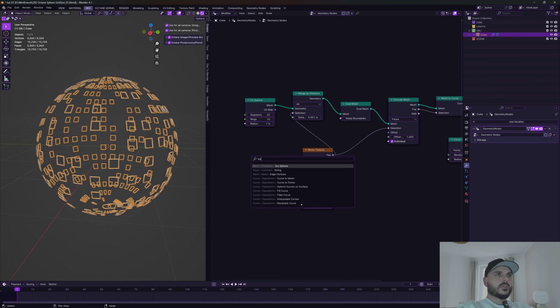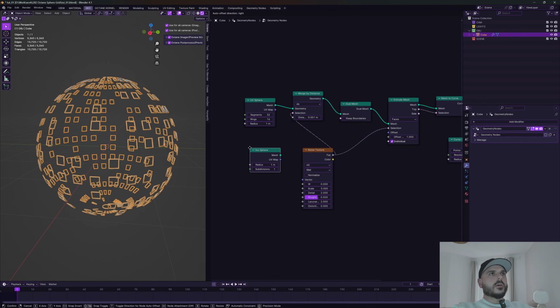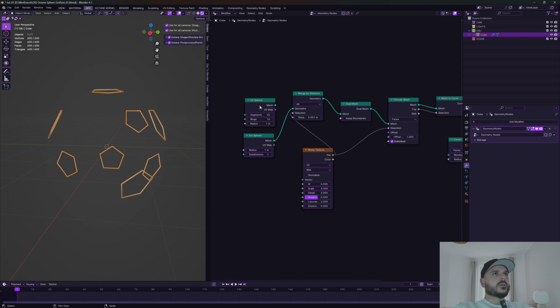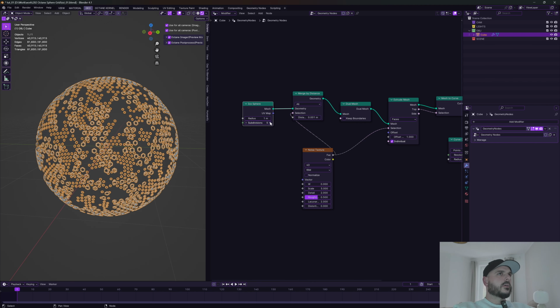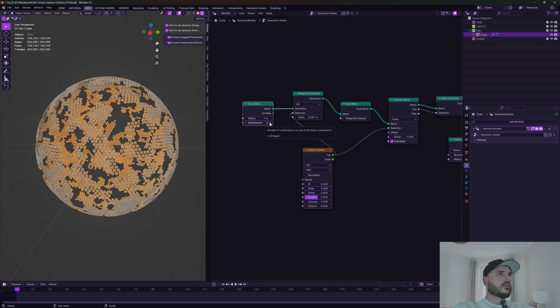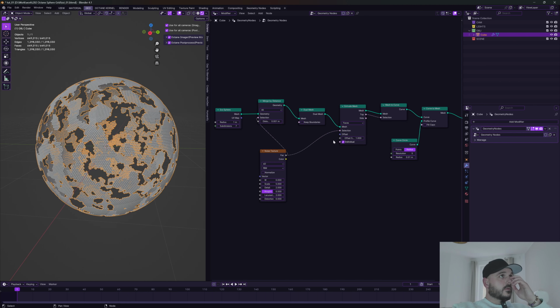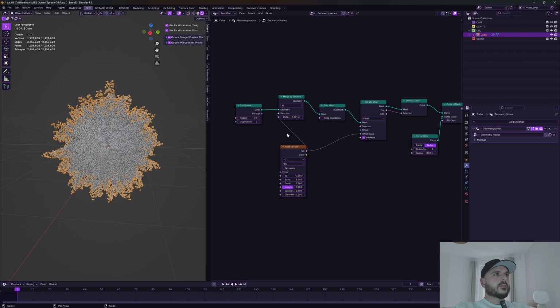Okay, let's switch this one up. We are going to use an icosphere as a mesh and plug it into the merge by distance. We can delete the UV sphere. Icosphere fits better for our purposes here. And let's increase the subdivisions to something like 7. We're gonna switch things up here again. Let's use the noise texture and the offset scale, and we get something like this.